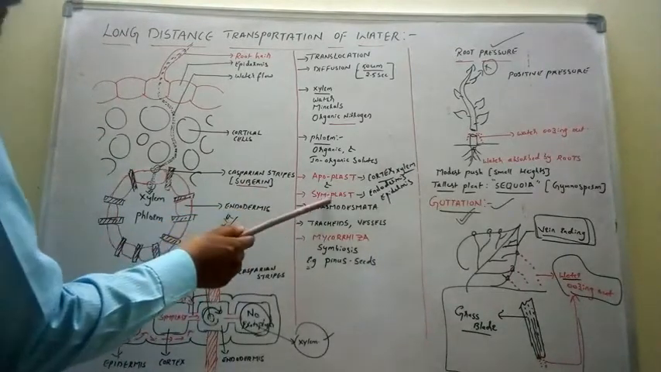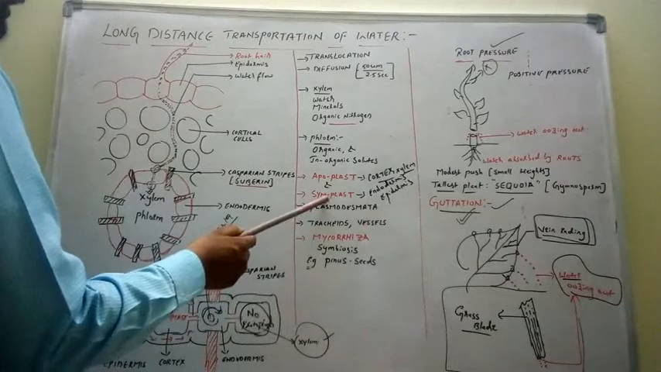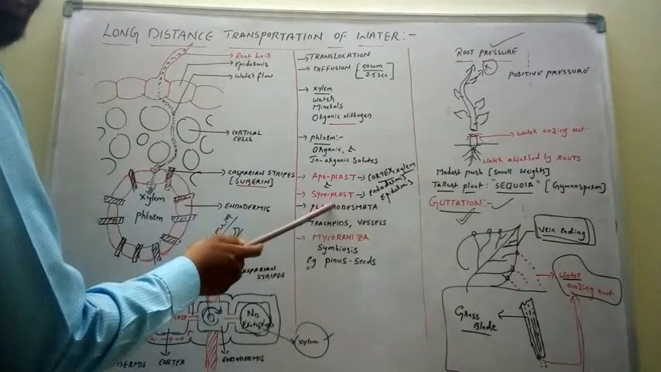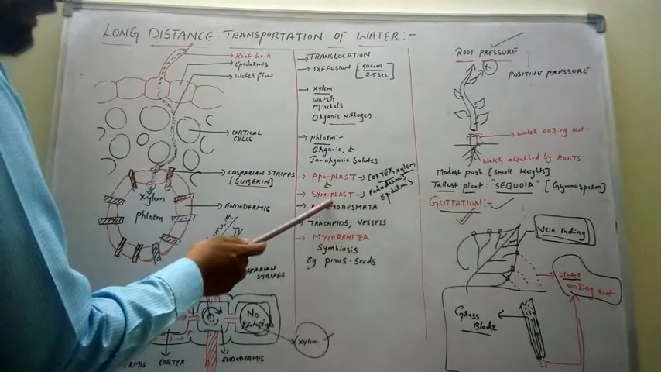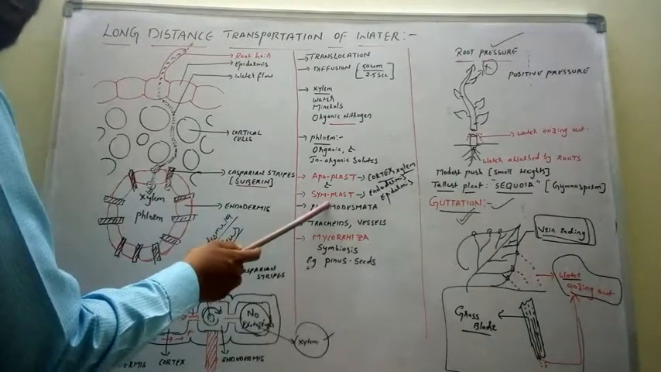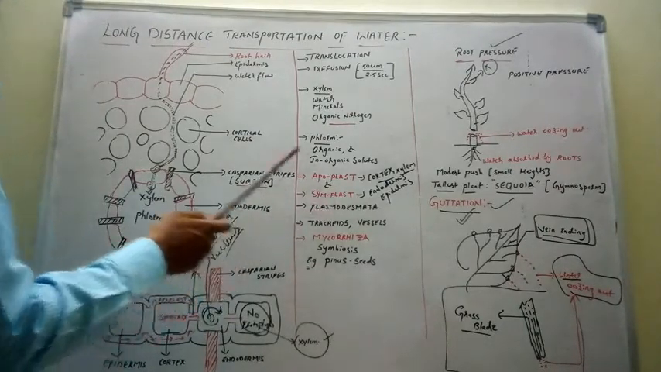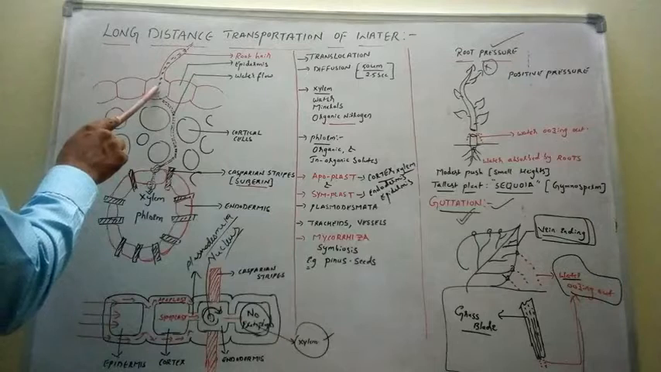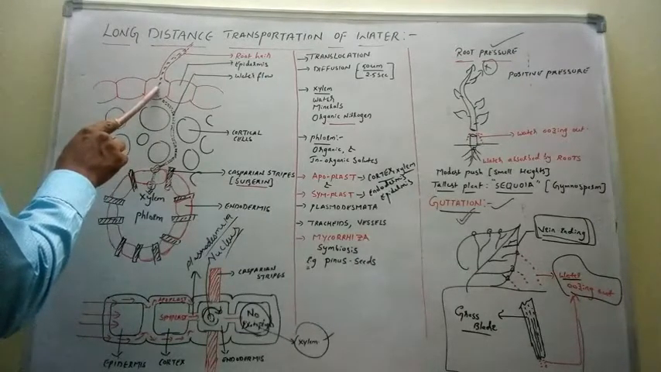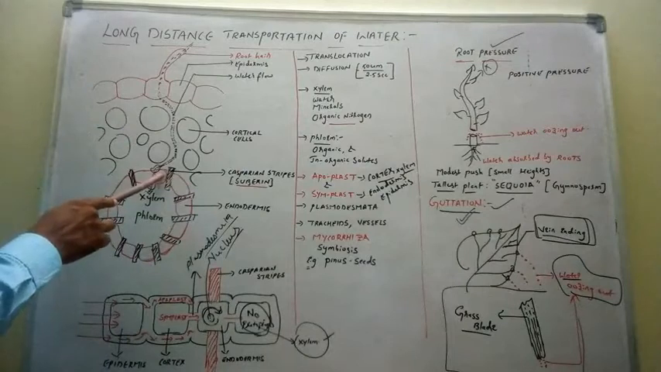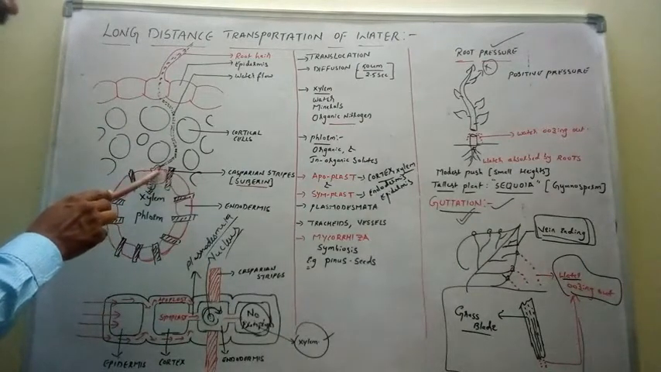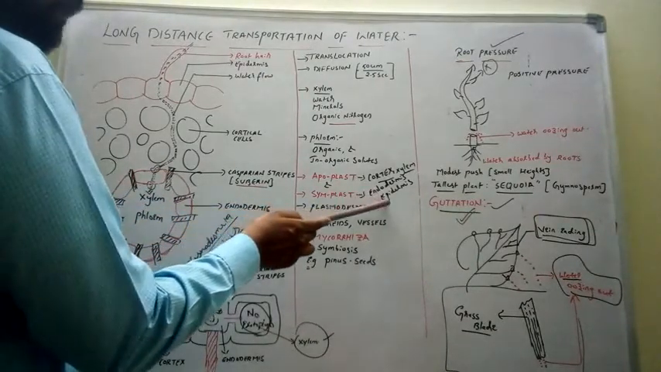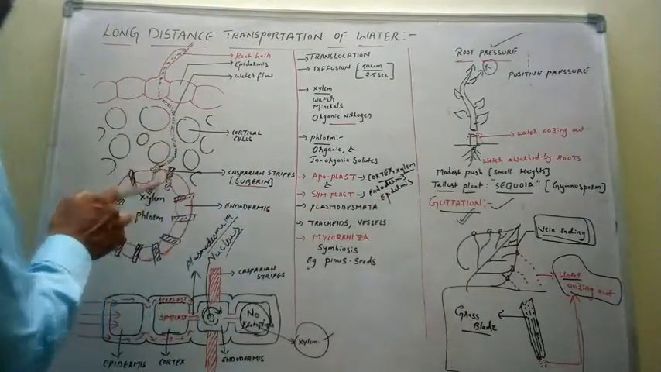Next, symplast. Symplast is the living component of the cell, that is the protoplasm of the cell. If the water is traveling through the protoplasm of the cell, that is called symplastic pathway. Now, if you see the water in the epidermis, the water is entering into the protoplasm of the epidermis, that means in epidermis, the water is following the symplastic pathway. Next, in endodermis also, the water is entering into the protoplasm of the endodermis, that means the water is following the symplastic pathway. So symplastic pathway of water is seen in epidermis and endodermis.